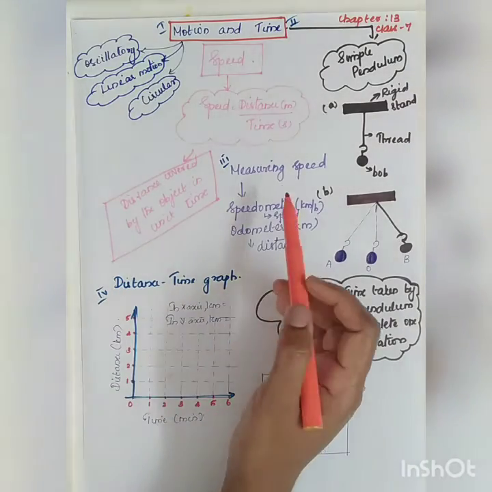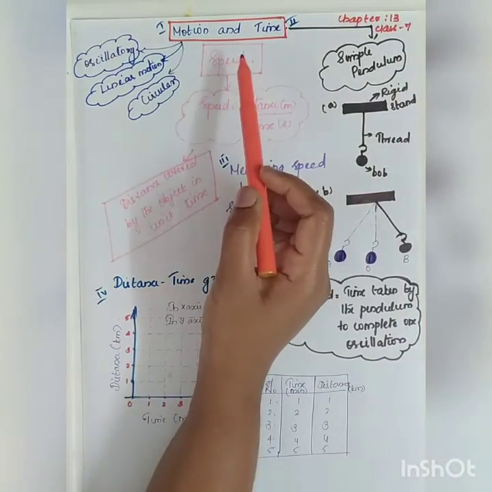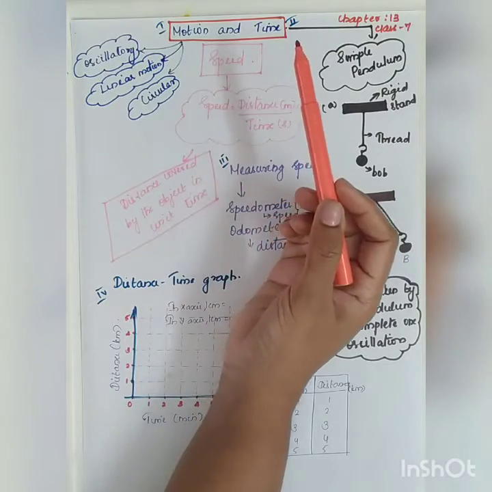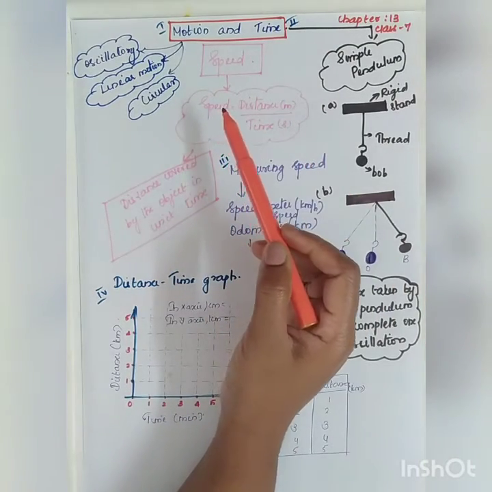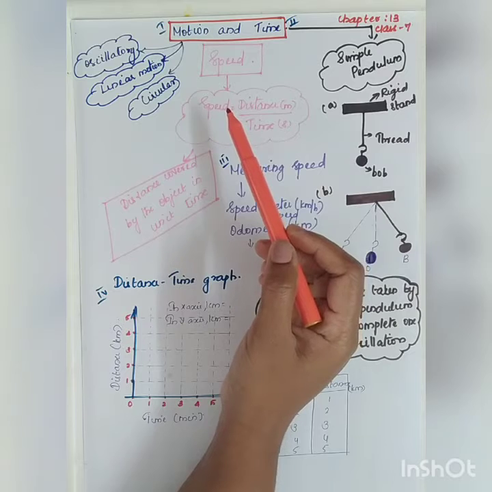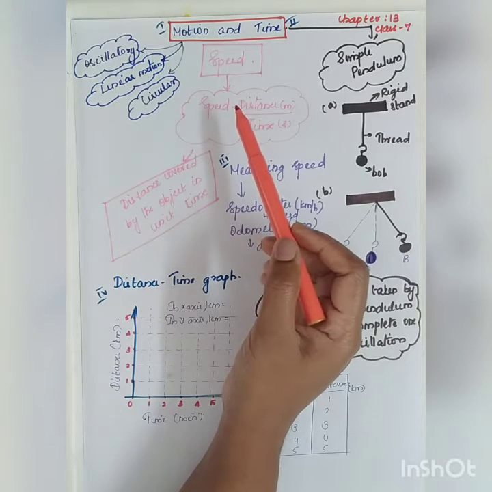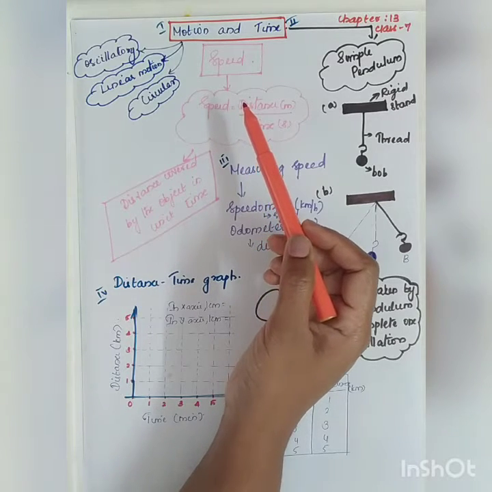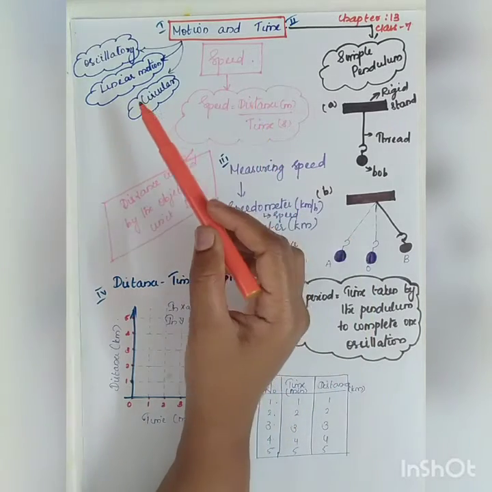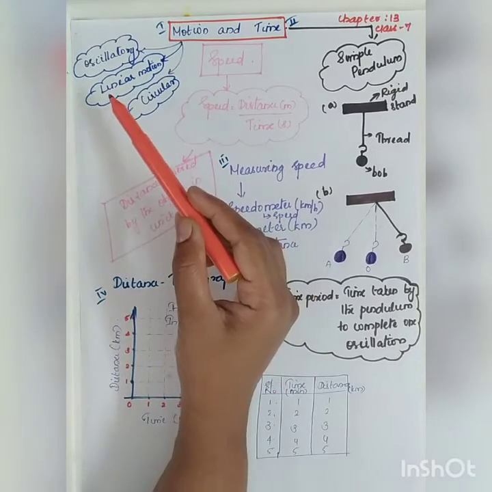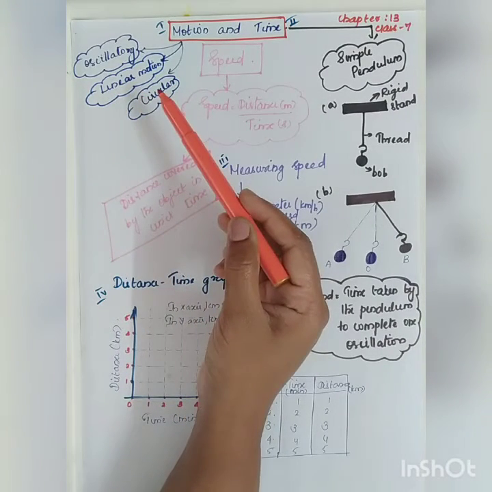So now let's see the next chapter, that is the 13th chapter, Motion and Time. Imagine that early in the morning you are waking up and you are walking straight. An object in movement is called motion, right? When you walk straight, it's a linear motion because you are walking straight.